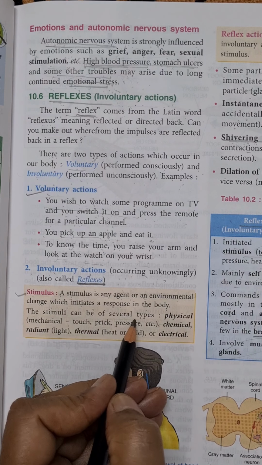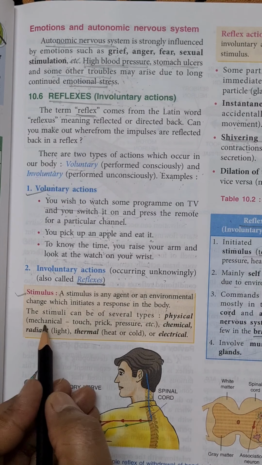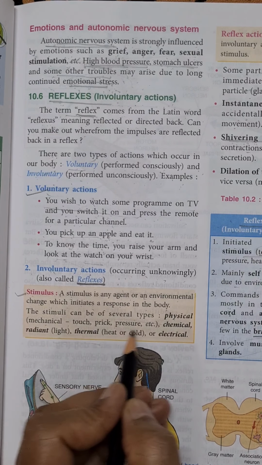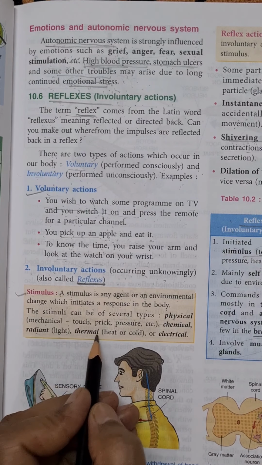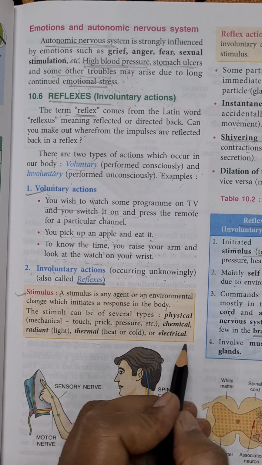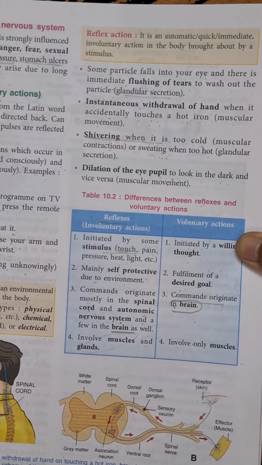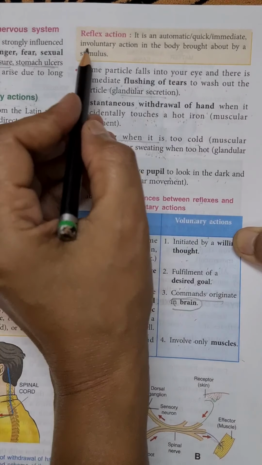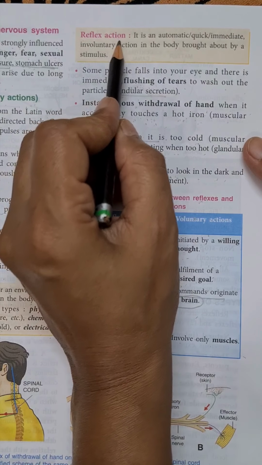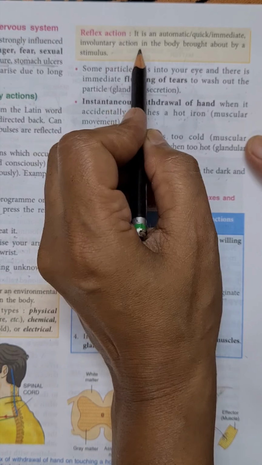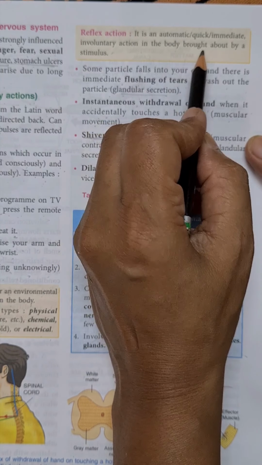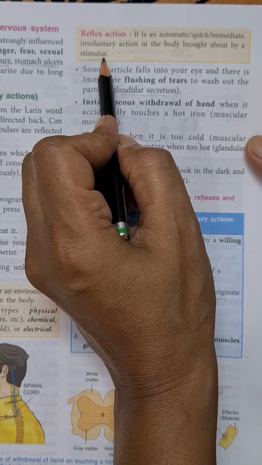Stimuli are of various types: physical, that is mechanical, touch, prick, pressure; chemical; radiant, that is light; thermal, heat or cold; or electrical. Now next is another important definition, which afterwards we are going to learn in detail also, that is reflex action. It is an automatic, quick or immediate involuntary action in the body brought about by the stimulus.